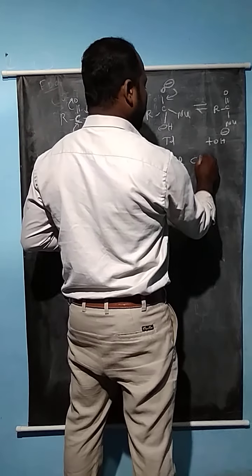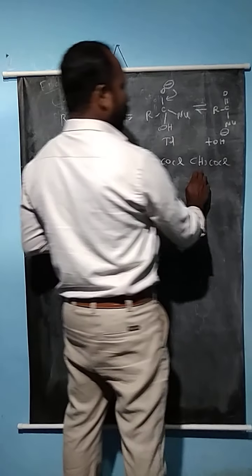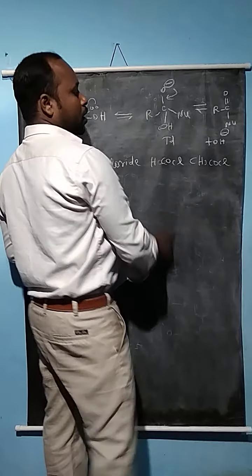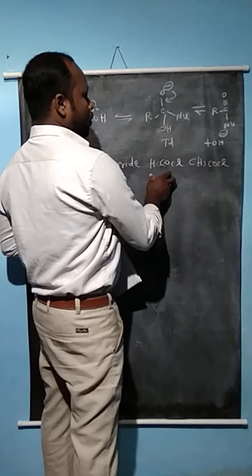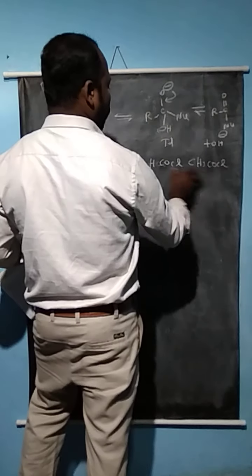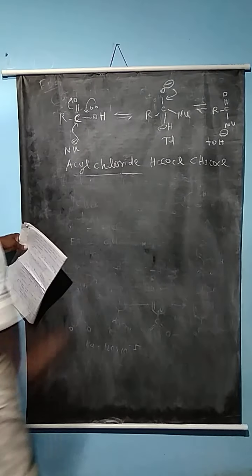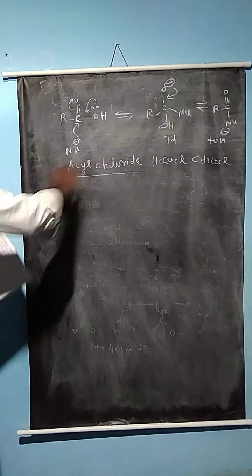Similarly, CH3COCl is acetyl chloride, where the OH group is replaced by a chlorine group. So the common name for RCOCl is acyl chloride compounds.